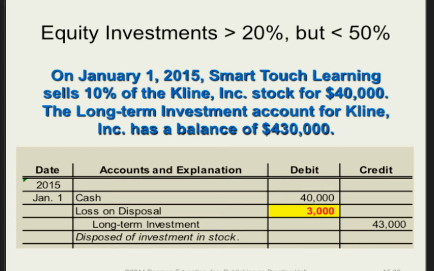And of course, if it had been the other way around and the $43,000 was in cash, the $40,000 in credit there, then we would have the opposite. We would have a $3,000 credit to gain on disposal. So whichever side needs it, that will reflect whether it's a loss or a gain on the disposal. And of course, knowing what the book value is versus what you receive should also tell you, hey, I gained on that transaction or I lost on that transaction.